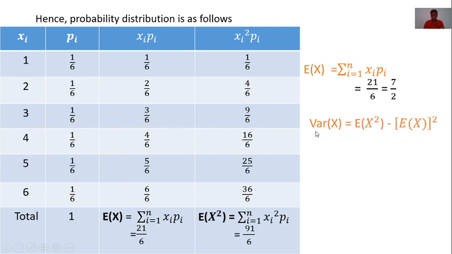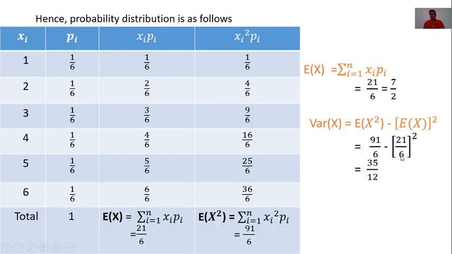Next, we want the variance of x. Its formula: variance of x is the expectation of x square minus the expectation of x, bracket square. Here the expectation of x square is 91 by 6 and the expectation of x is 21 by 6.